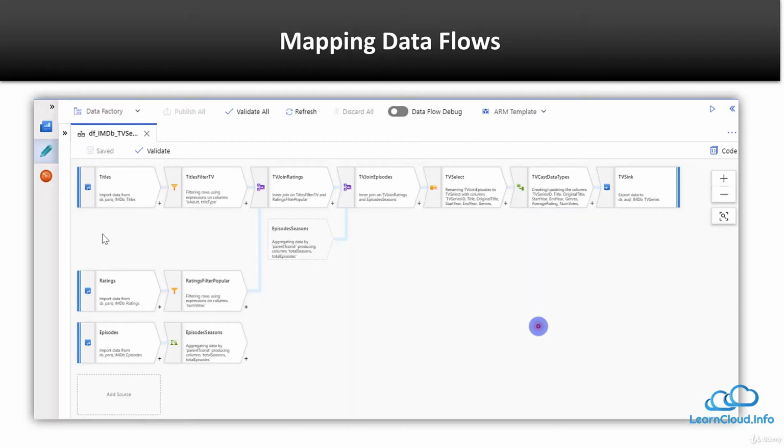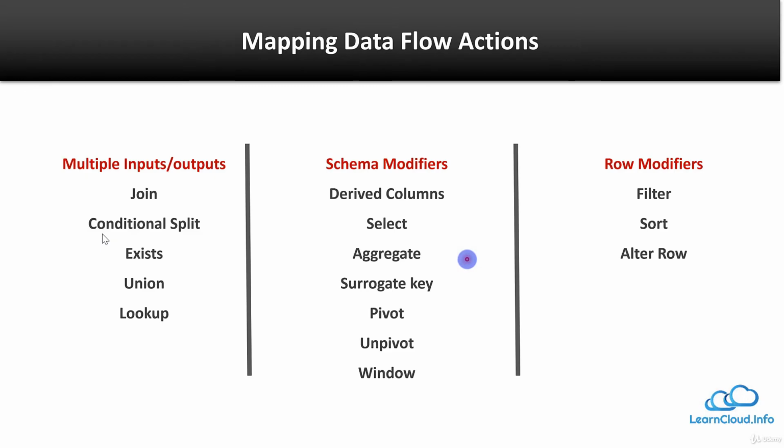So let's move forward, and here I want to very quickly show you how the mapping data flow looks. This is the interface of mapping data flow, in which we have these sources, and then we are doing some kind of transformation. We are joining different tables here, maybe doing some lookup and renaming and creating and updating columns and all that. And finally, we are sinking that data into our final destination table. And all these different transformations are of different types. So let me show you that.